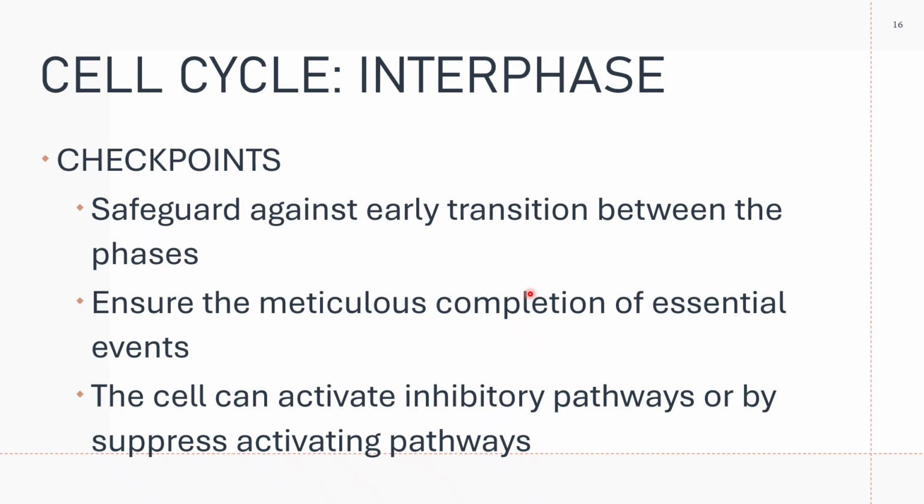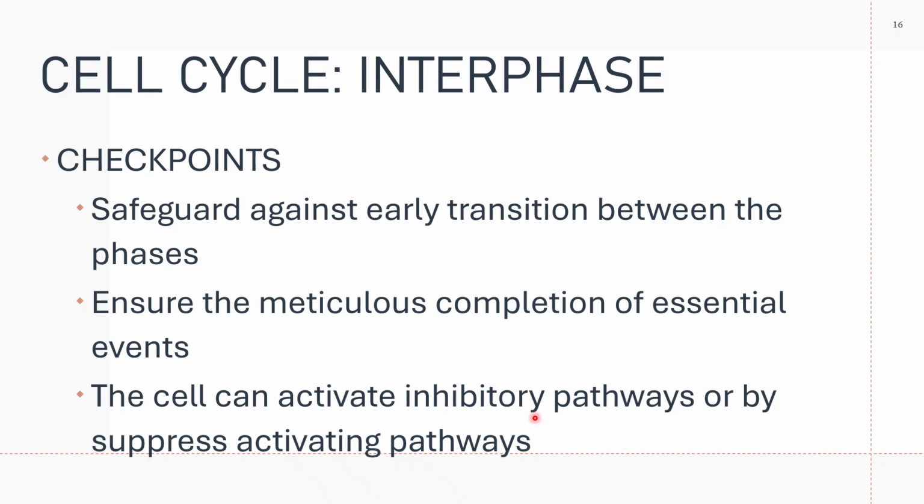There should be nothing incomplete. It ensures completion of essential events like adequate cell growth, correct DNA synthesis, and proper chromosome segregation before permitting the cell to leave its current phase of the cell cycle.